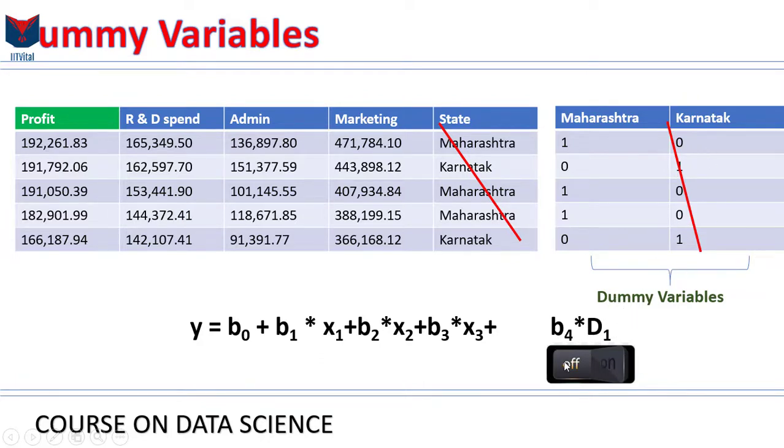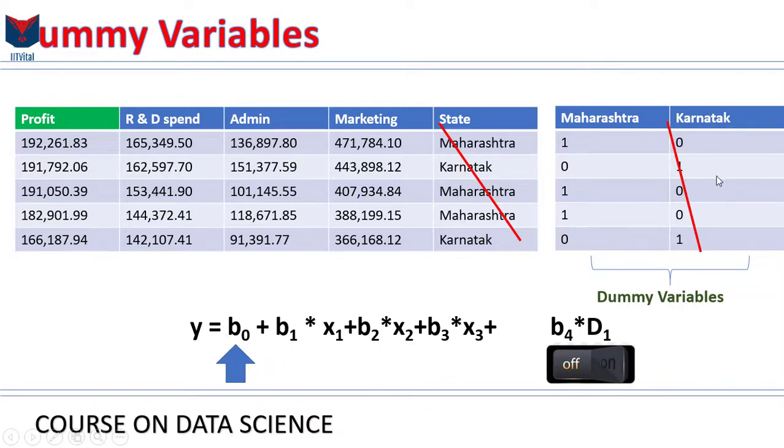But in reality, that's not the case, because the way regression models work is that they will take by default that state, that dummy variable that you haven't included, and it will become the default situation for this regression model. So basically, what that means is that the coefficient for Karnataka is going to be included in the constant, that is b0, and by default when d1 is equal to 0, this whole equation will turn into an equation for Karnataka.